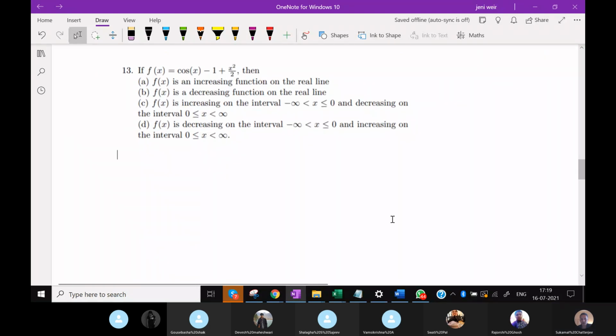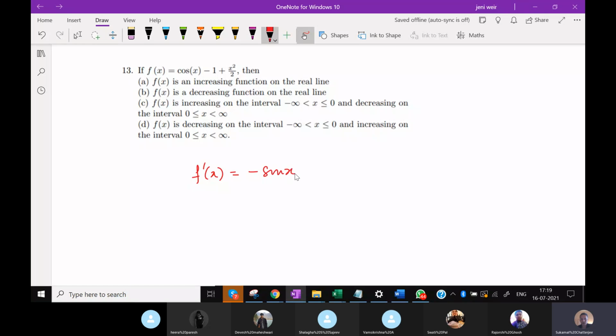Next one. If f(x) equals cos x minus 1 plus x squared by 2, then the question is whether f(x) will be a decreasing or increasing function. So f dash x will be minus sine x plus x.